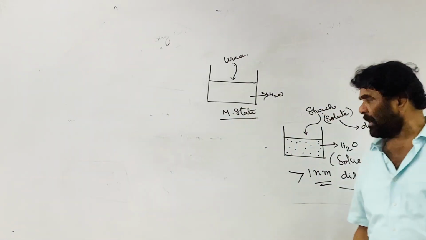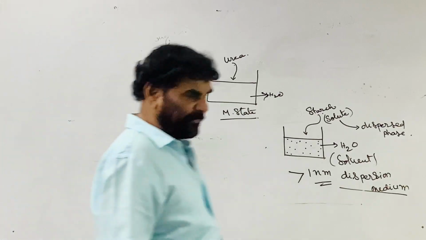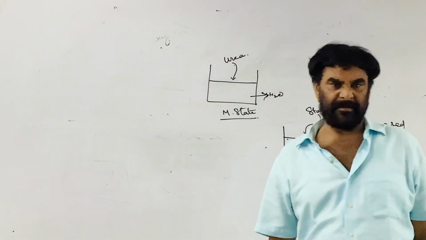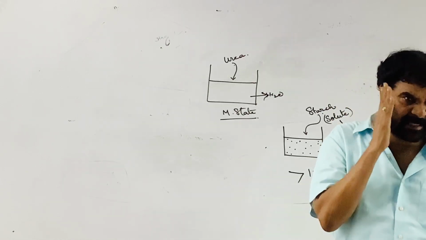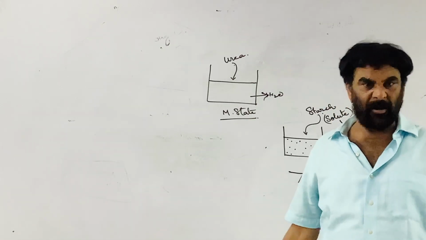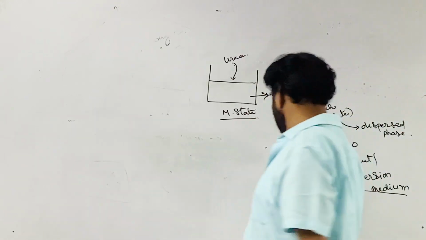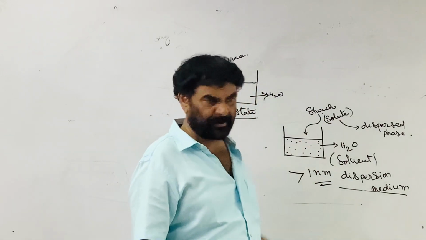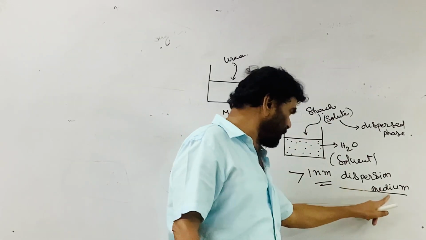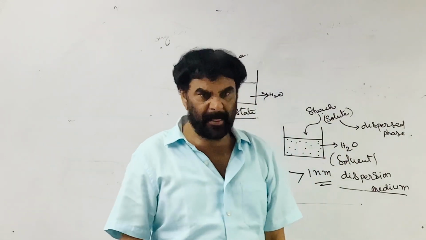And based on the physical state of the solutions, the binary colloids are classified into 8 types. So here there are 2 components. One is the solvent and the other is the solute. One is the dispersion medium, the other is the dispersed phase.